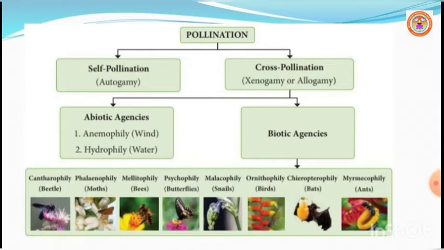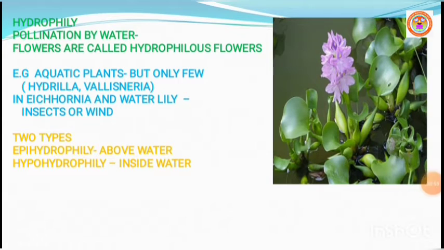Abiotic agents such as wind and water play an important role in the pollination of flowers. Grasses are a very good example of pollination by wind. Some plants are pollinated effectively with the help of water. The plants which are pollinated by water are said to be hydrophilous. The phenomenon is called hydrophily. Pollination by water is said to be hydrophily.